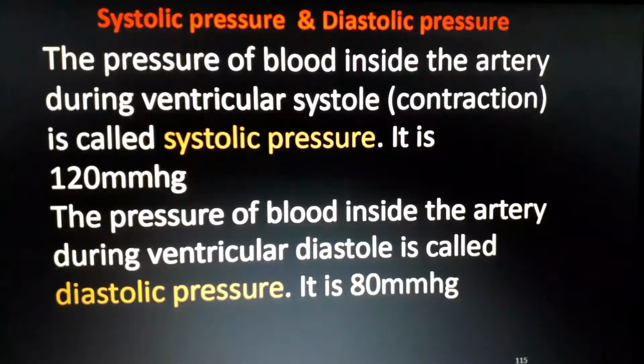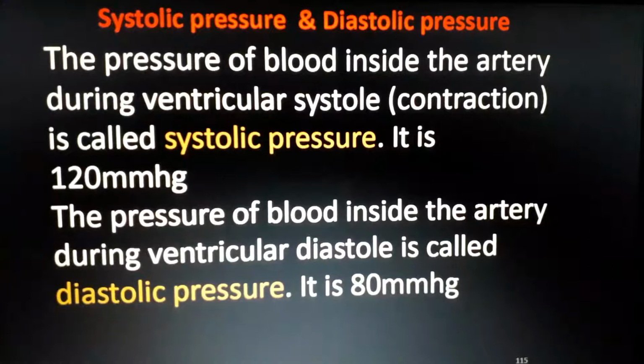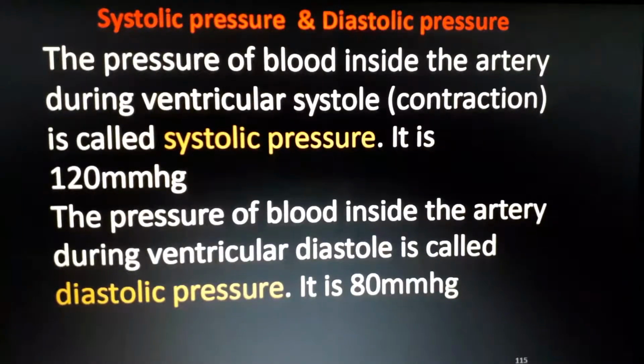And the diastolic pressure is when the ventricle is relaxed. When the ventricle relaxes, at that time the minimum pressure is 80 millimeter of mercury. So these are two types of pressure in our heart.